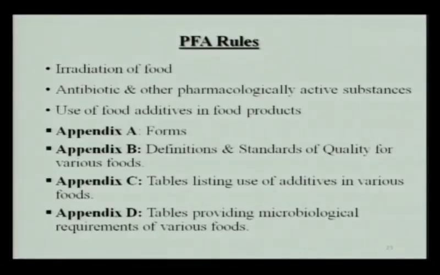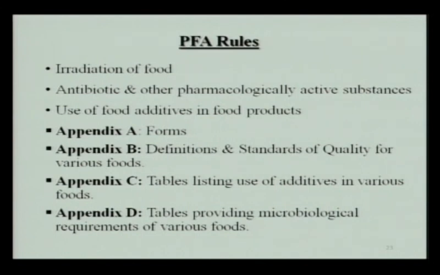Then comes the irradiation of food. It is very important to know that as per this PFA rule, there is a list of foods which can be processed by the irradiation process, and the food should be irradiated only at the premises licensed for irradiation. There is a maximum dose for irradiation of food, and the irradiated food must be declared on the package or the label. It should be mentioned that the food is irradiated.